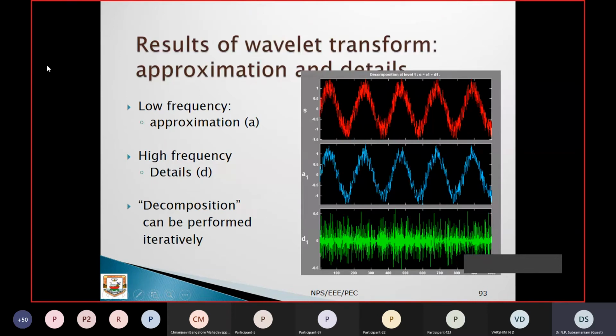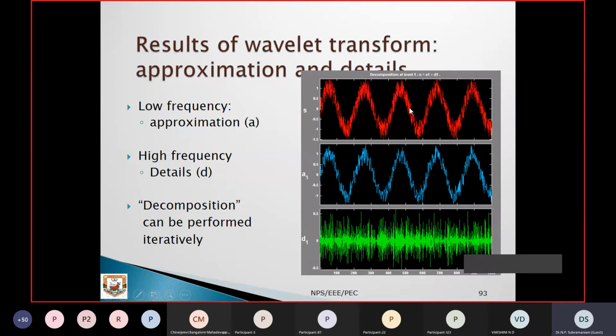Now the results of the wavelet transform are the approximation and details. You can see here these are low frequency signals, and this is the detail, the high frequency. The approximation has all the main content. These are high frequency details, and wherever noise is present, only that is shown here.